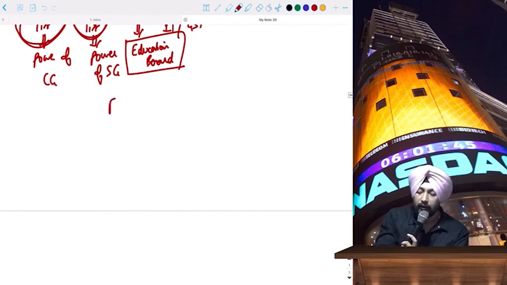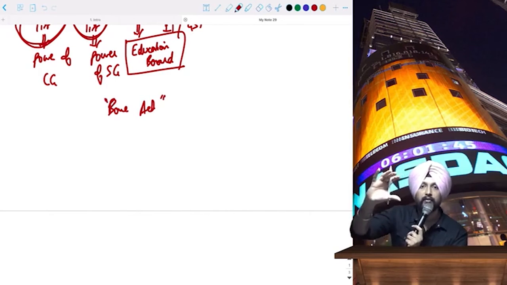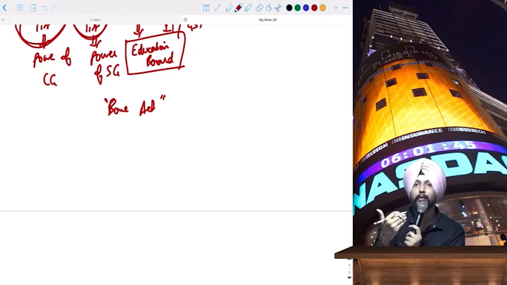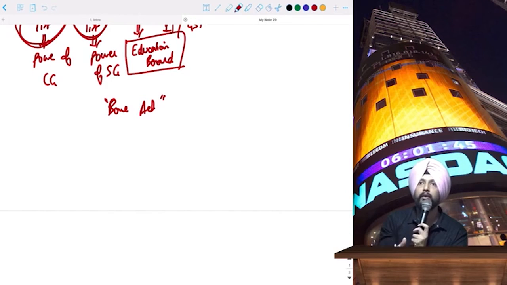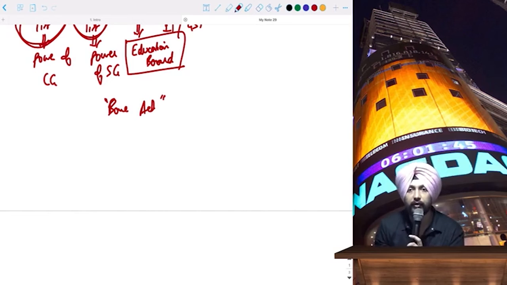Basically, as much as possible, I have tried covering the Bare Act language in my book. Okay, so we start with the Bare Act language. As a chartered accountant, I feel it's very important that you are well acquainted with the language of the Bare Act. That's very, very important, because tomorrow we don't want to face a situation where we don't even know how the Bare Act is drafted or how to interpret its language. So wherever required, I have taken the language of the Bare Act.